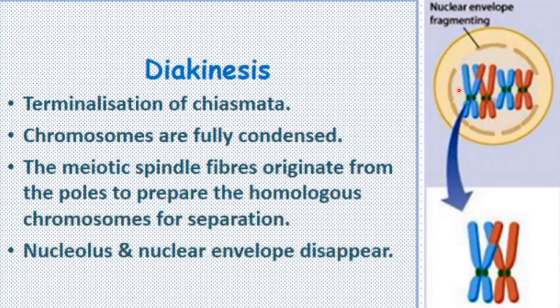So this is the diagram for diakinesis. Here you can see this is the chiasmata, and this terminalization of chiasmata occurs here because this joining point moves towards the terminal positions of the chromosome. So you need to make this diagram here.